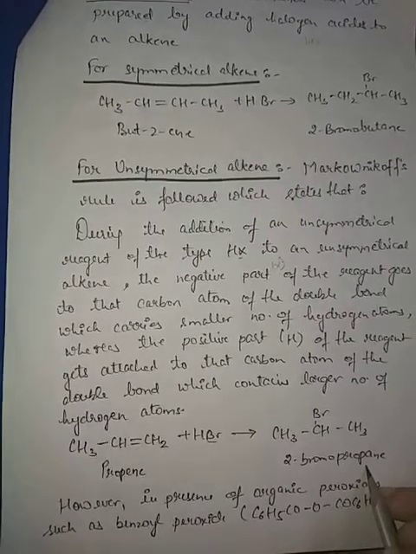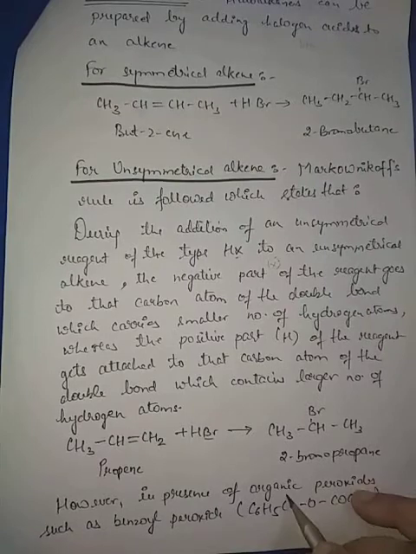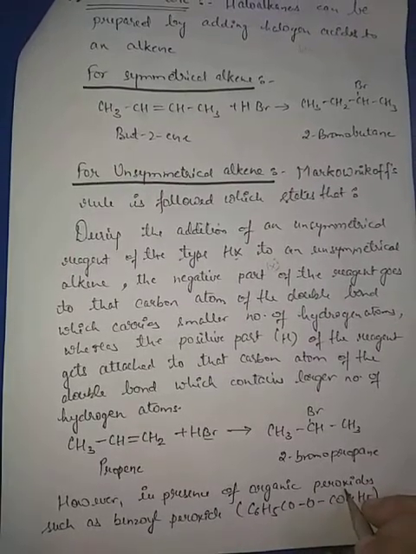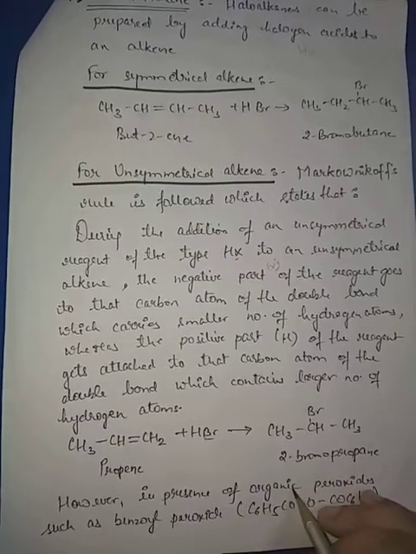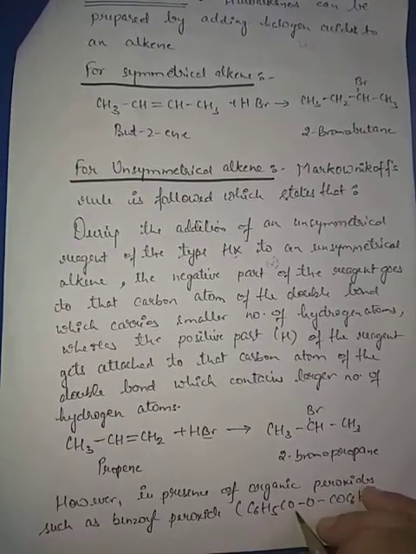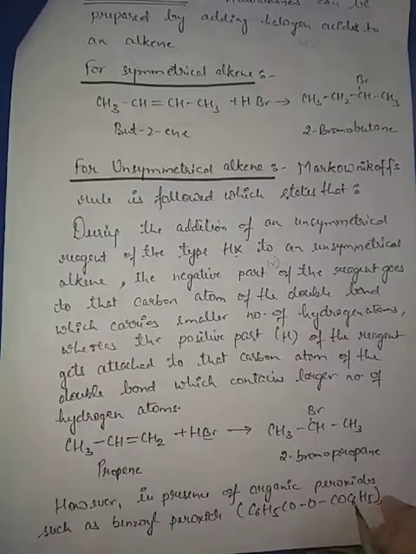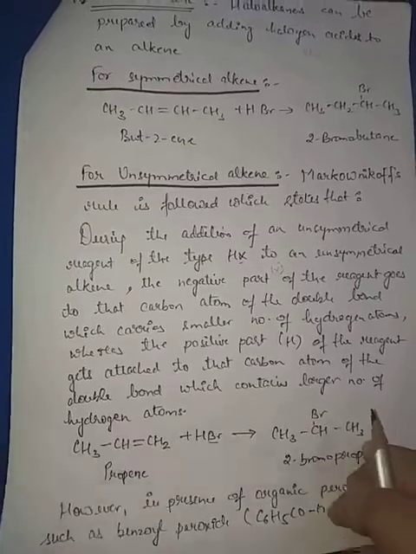Okay, but here a condition is there. If any organic peroxide is present, if this addition is taking place in presence of any peroxide like benzoyl peroxide, C6H5CO-O-COC6H5, then some changes will take place.